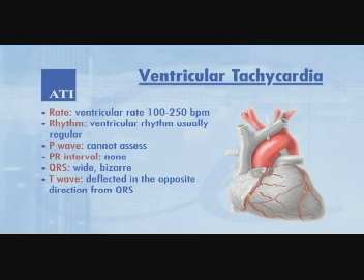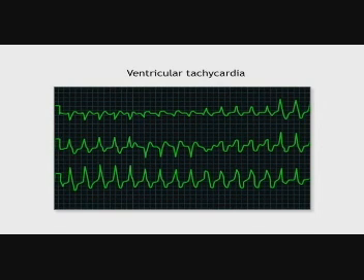Ventricular tachycardia. Rate: ventricular rate 100 to 250 beats per minute. Rhythm: ventricular rhythm usually regular. P wave cannot assess. PR interval none. QRS wide, bizarre. T wave deflected in the opposite direction from QRS. The pattern is ineffective for maintaining cardiac output. This is a potentially life-threatening dysrhythmia. The significance is that possible causes include cardiac disease,